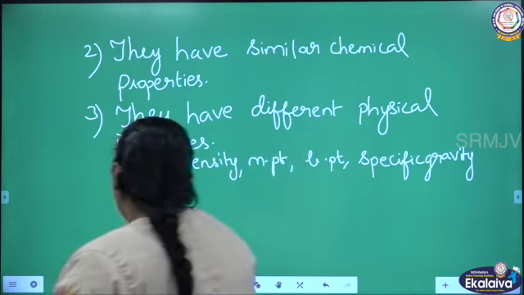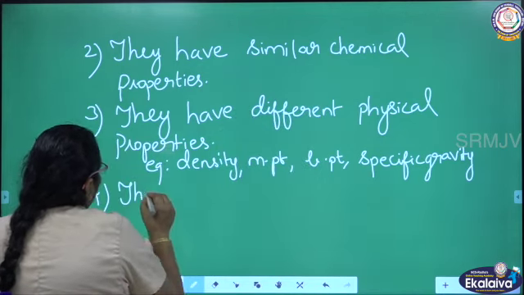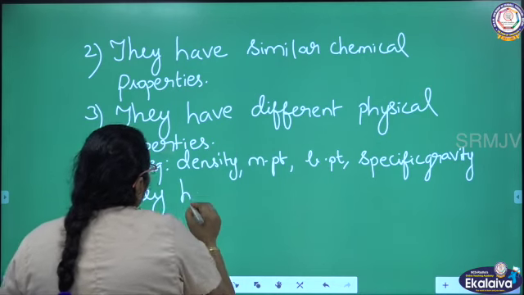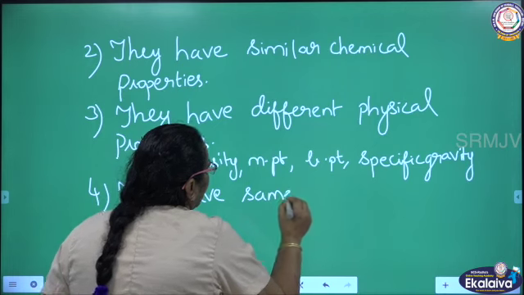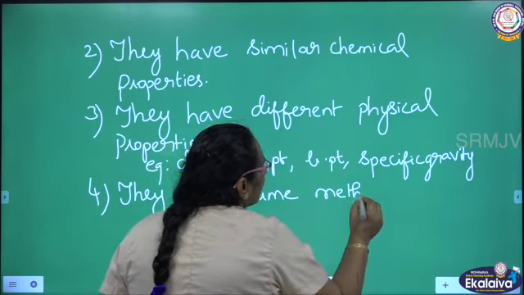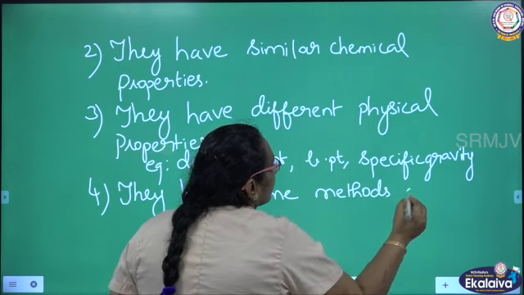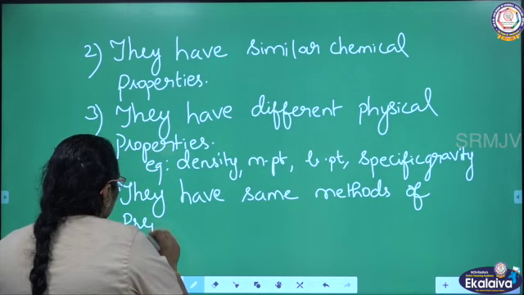The next one: they have the same methods of preparation.